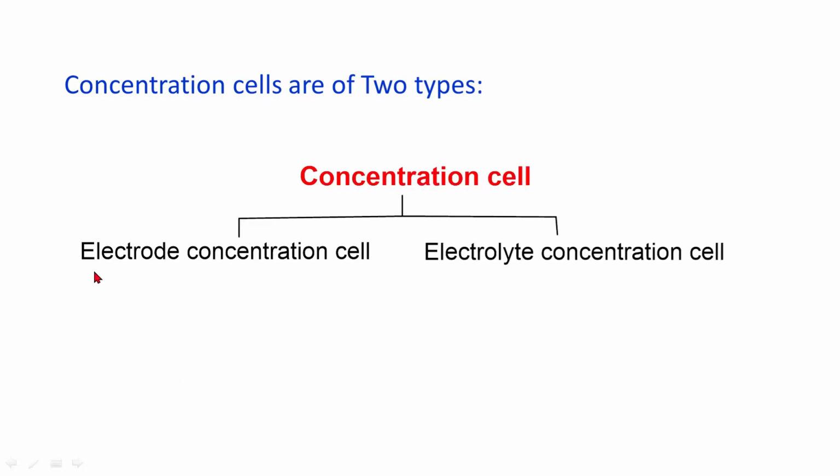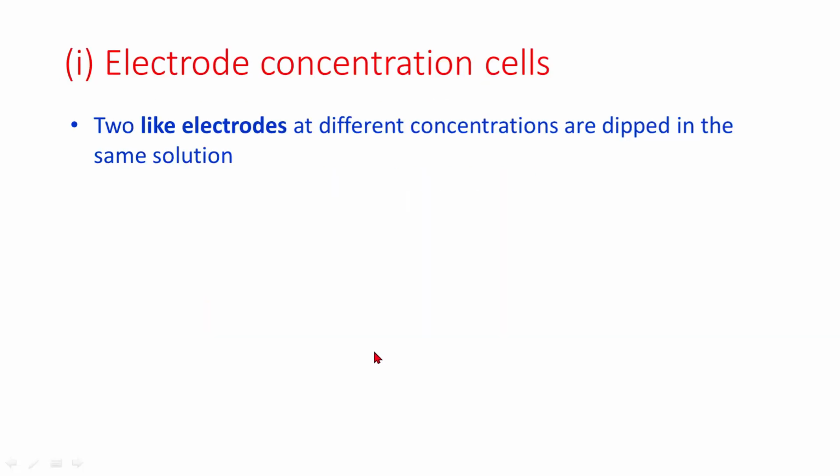Concentration cells are of two types: electrode concentration cell and electrolyte concentration cell. We will discuss the electrode concentration cell. In electrode concentration cells, two like electrodes at different concentrations are dipped in the same solution.